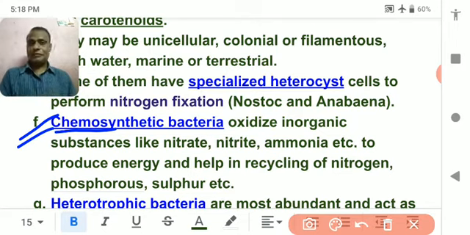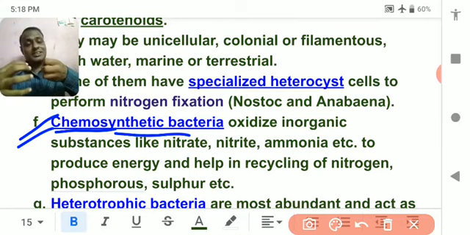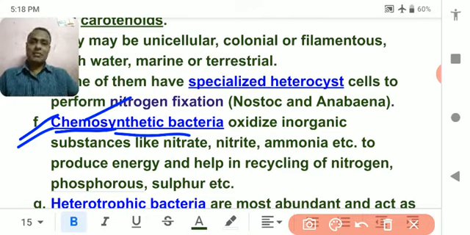Understood? So they do not utilize the sunlight, they utilize chemicals to obtain the food. So that's why they are called chemo. Chemo means chemical synthesis of the food. So those bacteria which chemically synthesize their food are called chemosynthetic bacteria.